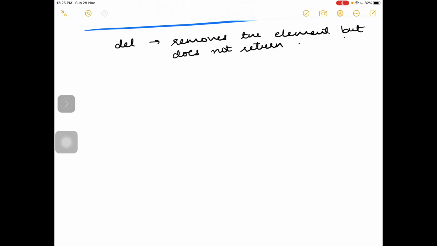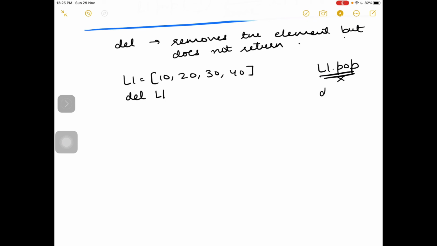Like, suppose I have a list with 4 elements. Earlier we used to write L1 dot pop, but take care, here L1 dot del is not written.